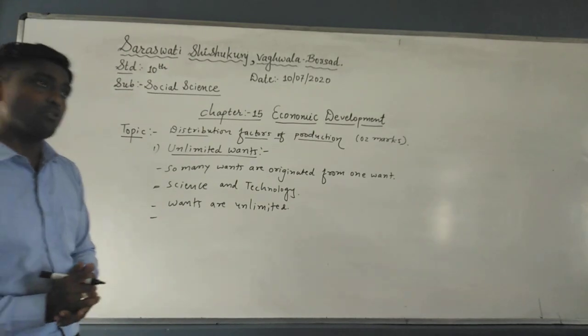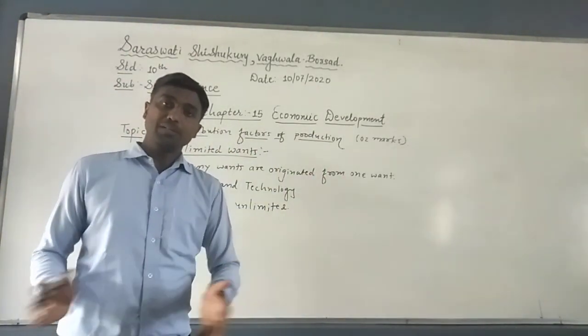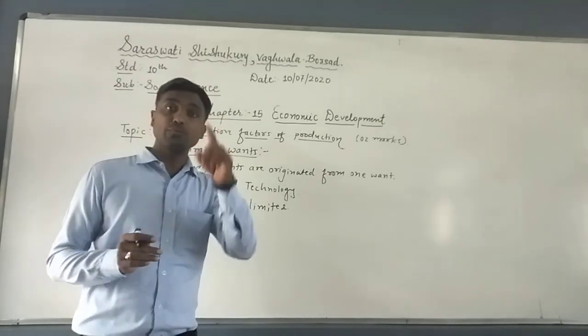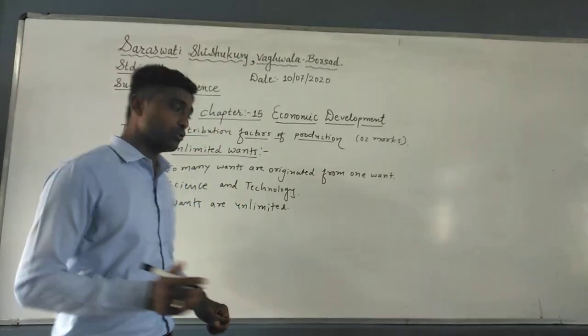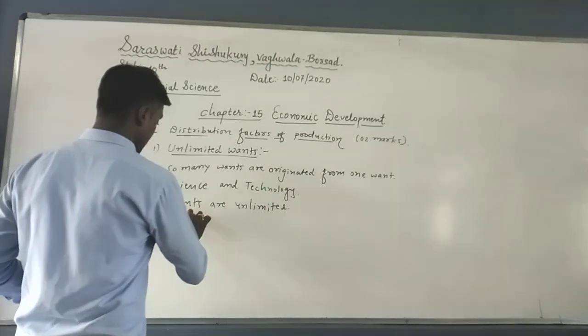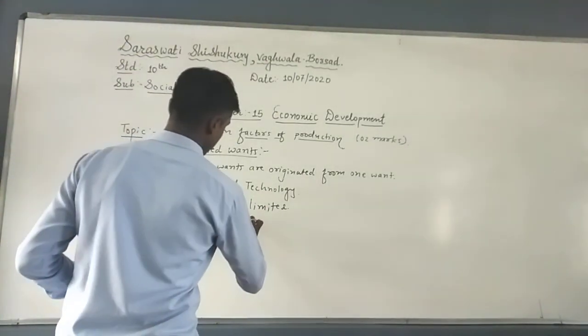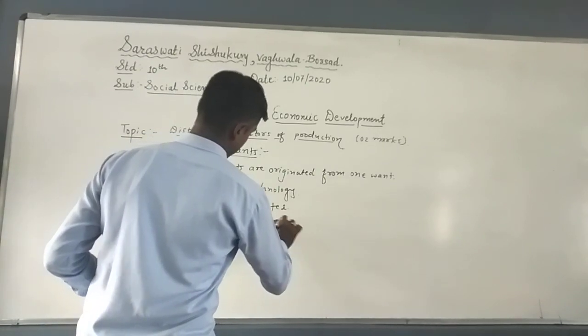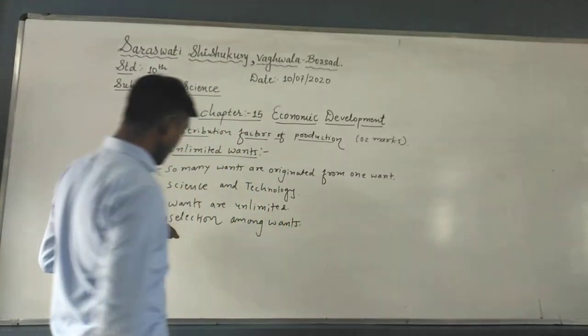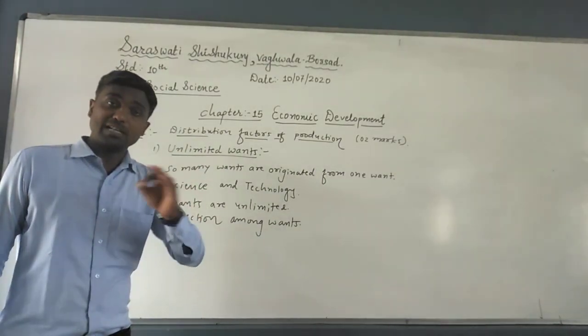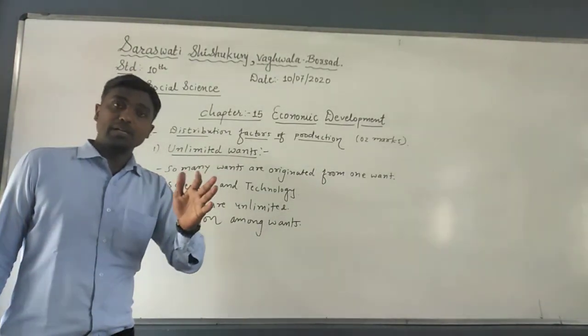For example, you can say we have unlimited wants, but the resources to fulfill them are limited, so I have to do selection. Which wants are important that I have to fulfill? First of all, selection is required among wants. It means we need to select which one will be fulfilled first, as early as possible, and which one will be later on.